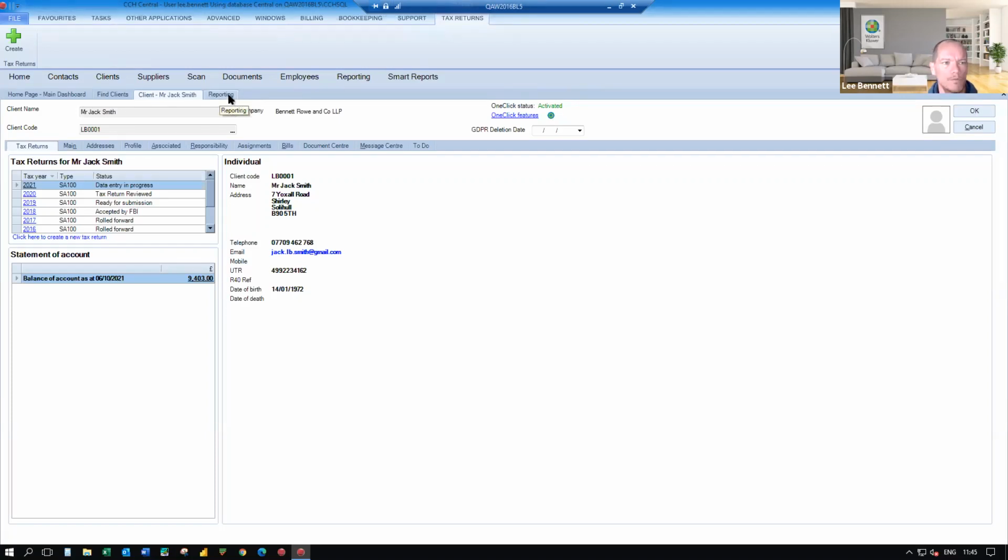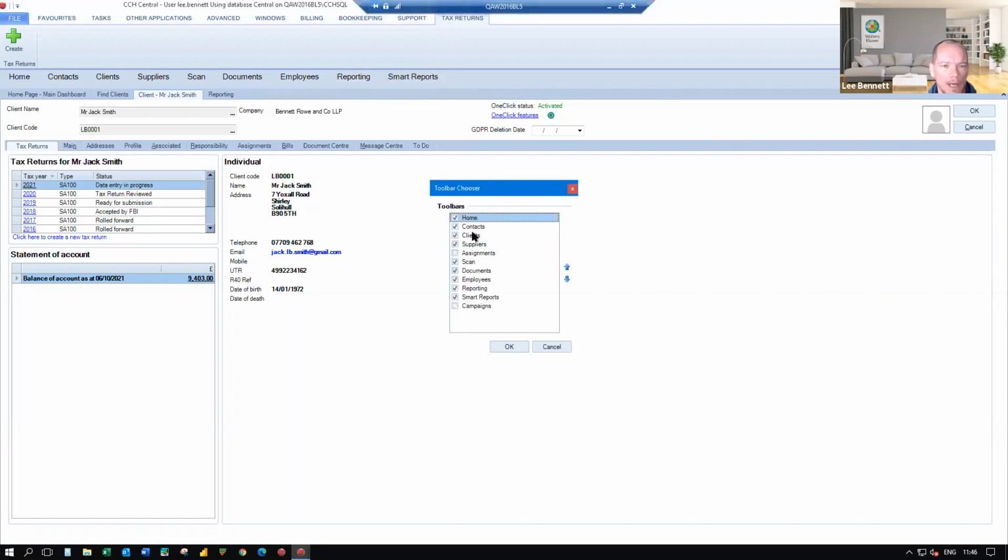Okay, I'm going to move on to reporting now. I've already opened up the reporting tab, but that's available from the reporting item on your menu bar, as you can see at the top of the screen on my toolbar. Again, you could have a toolbar chooser, so you can take out other buttons. And again, you can move these around if you prefer to have them in a different order to the default, so there's no problem in you doing that as well.